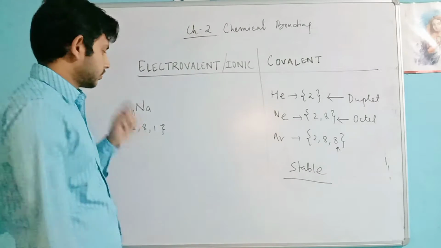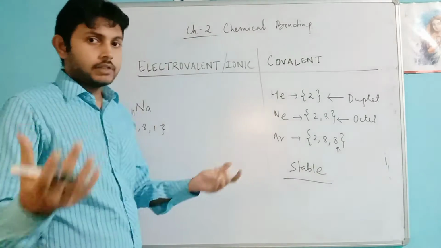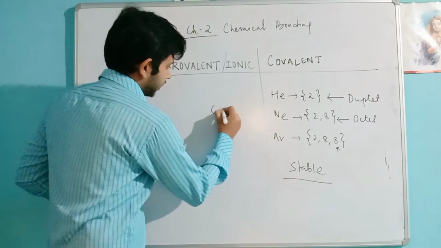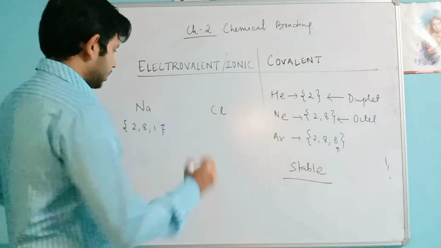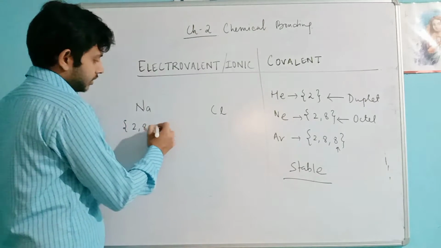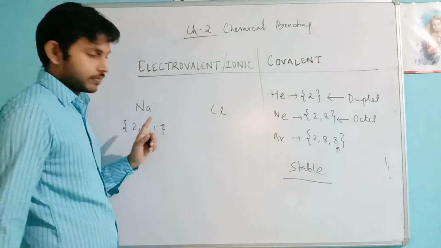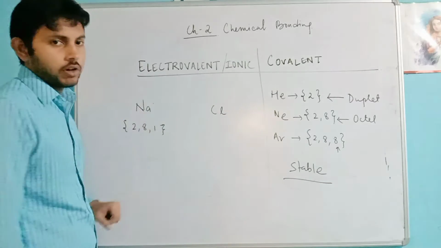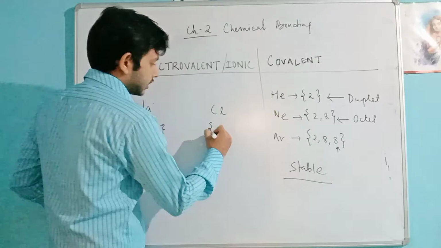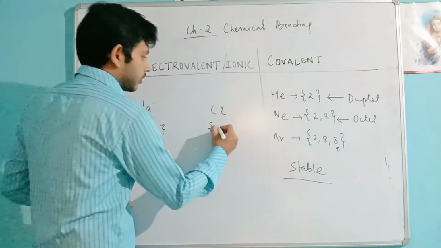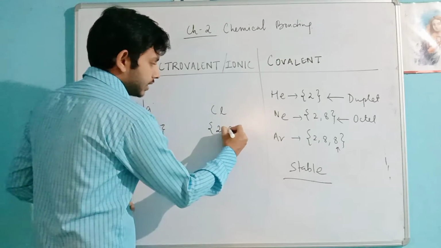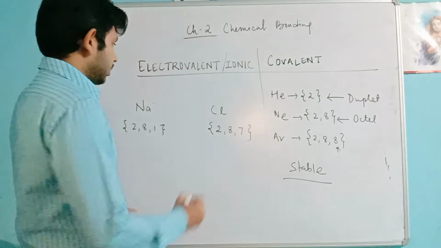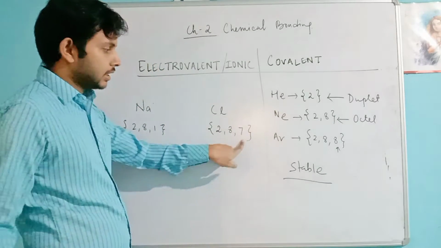Now how? Means where will it lose the electron? So we are taking chlorine. Chlorine has 17 electrons, so its electronic configuration will be 2, 8, 7. I am drawing the outermost electrons by a dot. Is it stable?